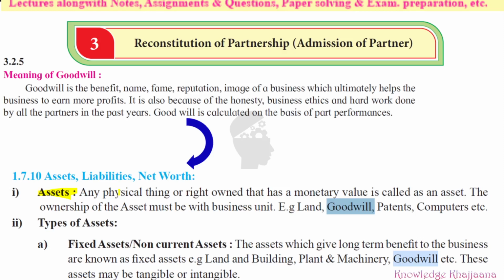And which type of asset is it? Goodwill is a non-current asset. It is a fixed asset and it is a non-current asset. This also I have extracted from your book of standard 11, which is given in lesson number 1. So I hope that you are already well versed with the concept of goodwill.